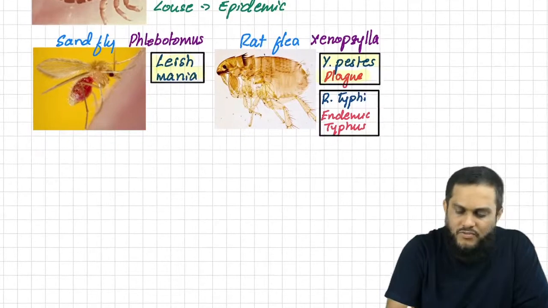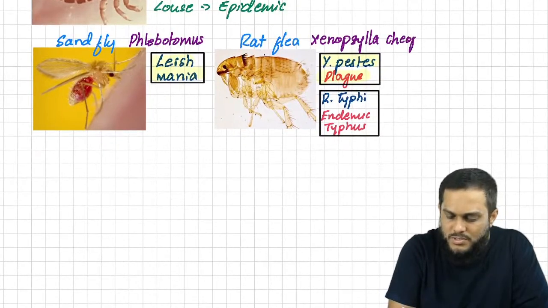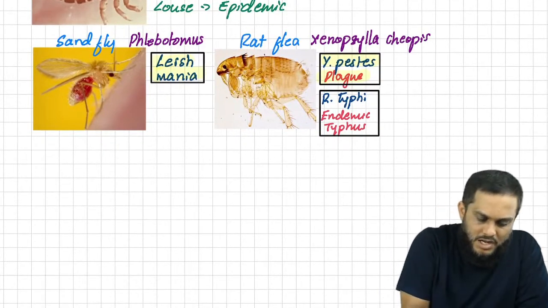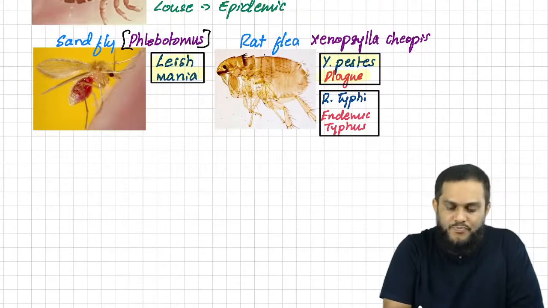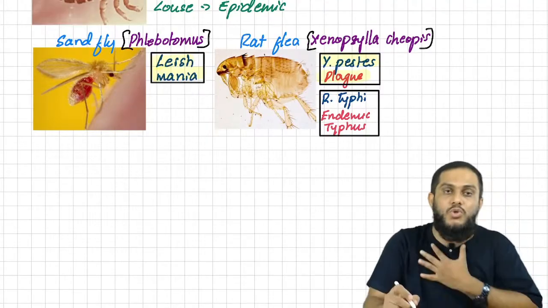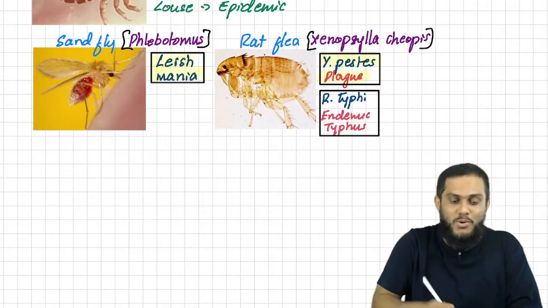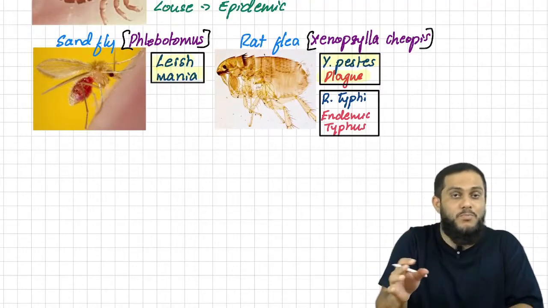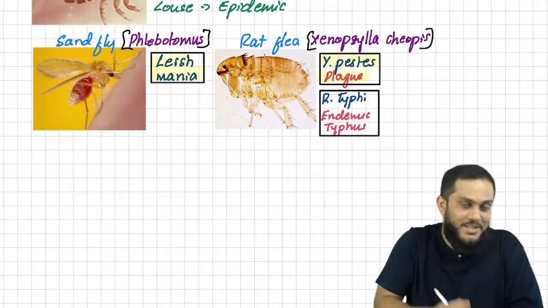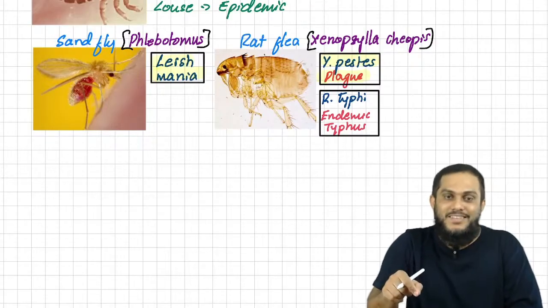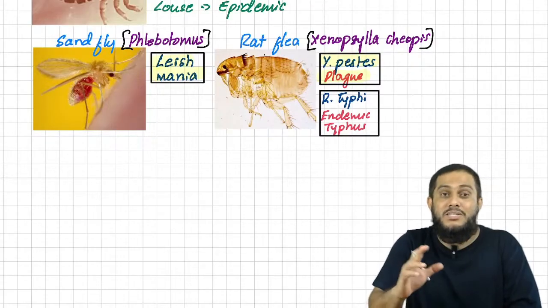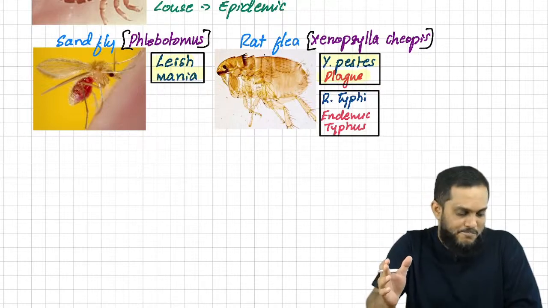Sandfly is also known as Phlebotomus, and rat flea is also known as Xenopsylla cheopis. Thanks for reminding, very important. Other names are not important, otherwise I wouldn't have mentioned them; I would have ignored that. But this is very important. Sandfly, Phlebotomus, rat flea, Xenopsylla cheopis.